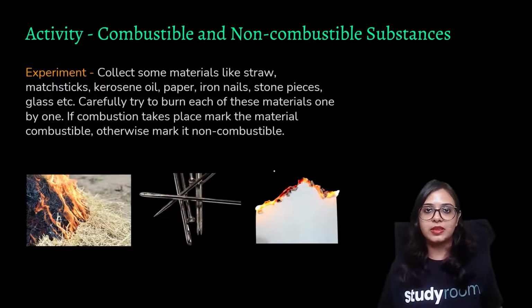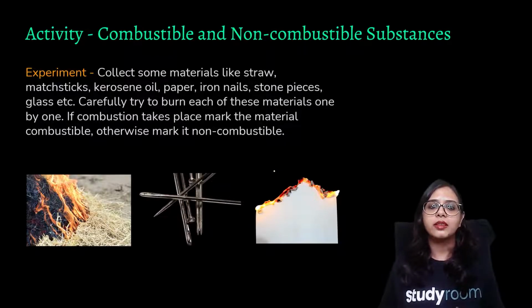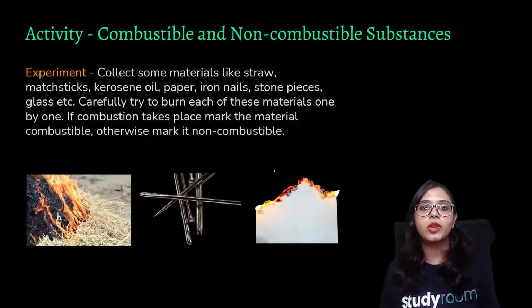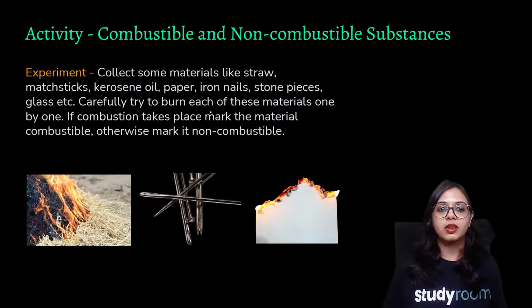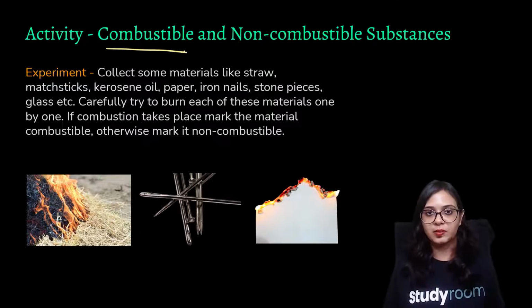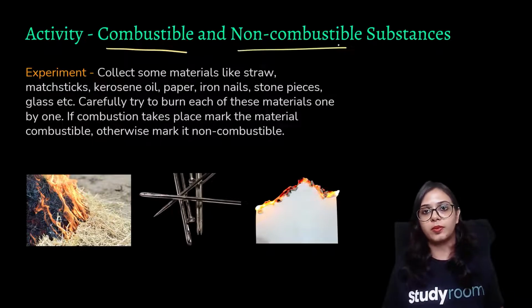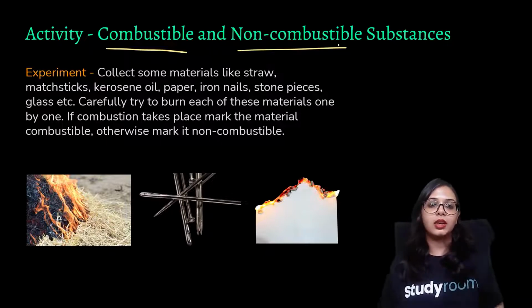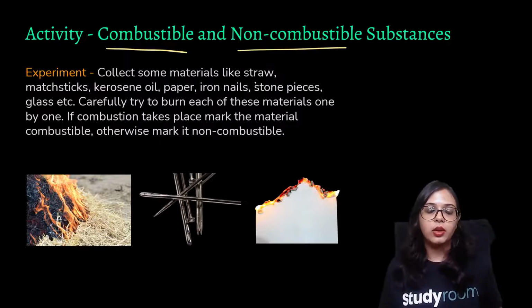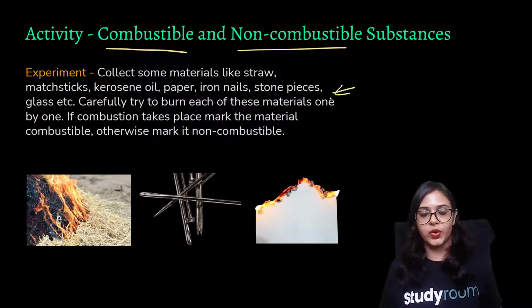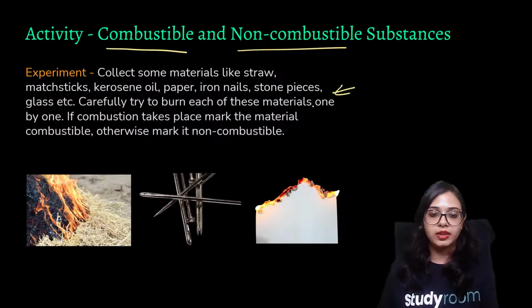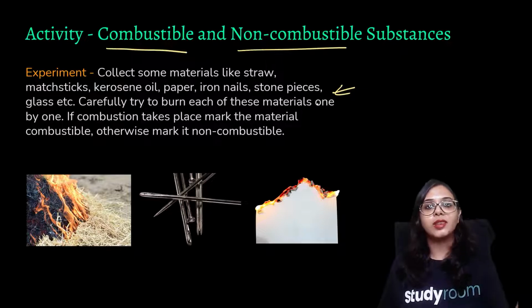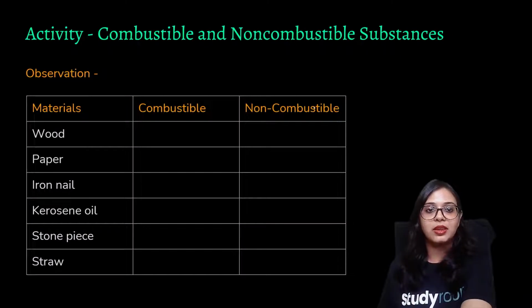Combustible and non-combustible substances. We will be having a small experiment where we will look at which products undergo the process of combustion readily, that is, which are the combustible products and which are the non-combustible products. For this experiment, collect some materials like straw, matchsticks, kerosene oil, paper, iron nails, stone pieces, etc. Then try to burn them, being careful while you burn each of these items. After that, you decide whether they are combustible or not.